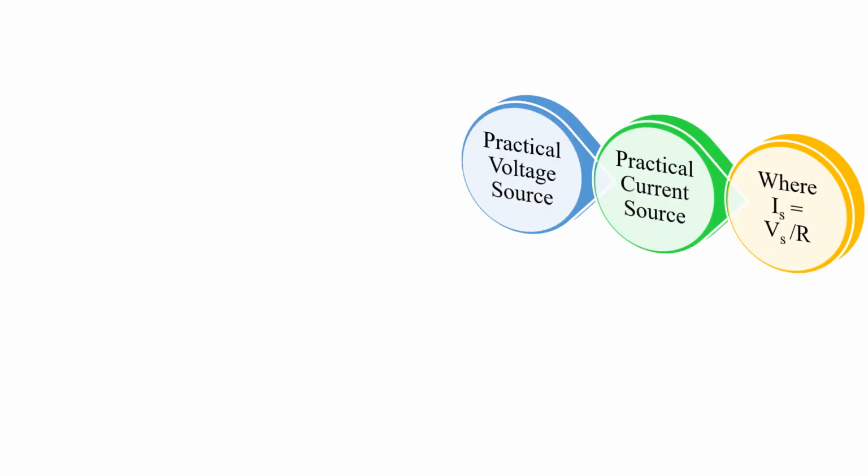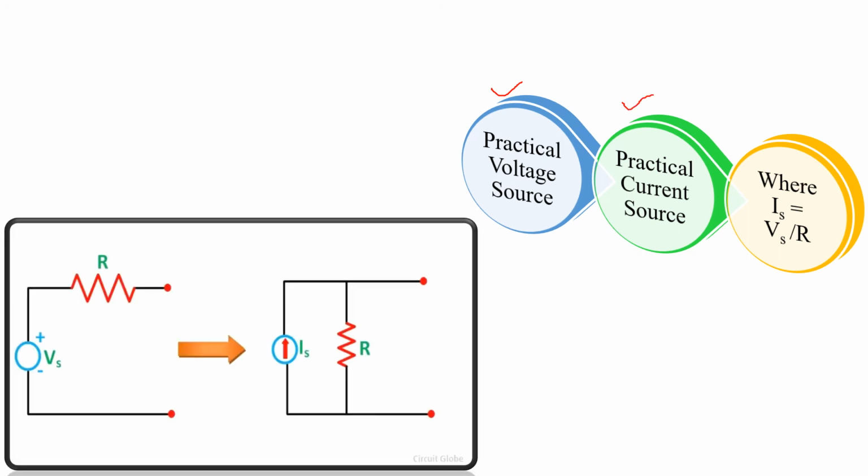So I first consider the first basic rule. In that, I have considered that a practical voltage source is converted into a practical current source. For that, I have taken this diagram. This is a practical voltage source because its internal resistance is connected in series, and this is a practical current source whose resistance is connected in parallel. In this transformation, the value of resistance will be the same in both diagrams. Okay, so if it is 5 ohm, it will be 5.